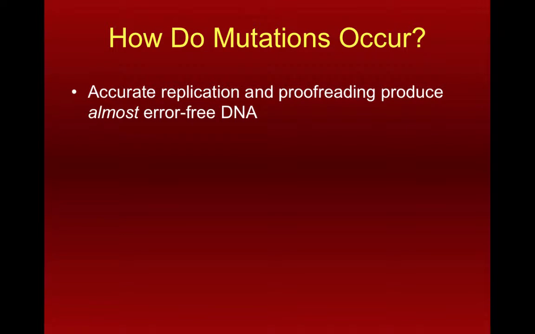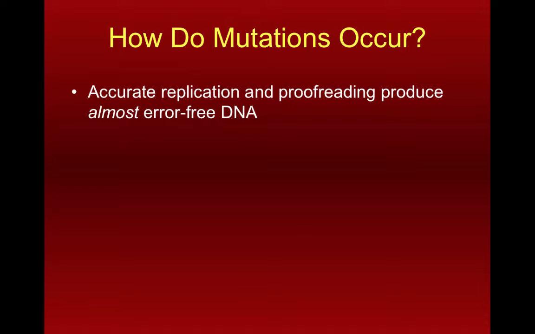We're going to talk about how accurate DNA replication is, and it is actually a very accurate process, as well as gene expression. They're very accurate processes. Mistakes do occur. So when DNA is copied or when DNA is transcribed and translated, there's a very, very low likelihood of a mistake being made. And most of the time, even when mistakes do happen, they get fixed by the cell.